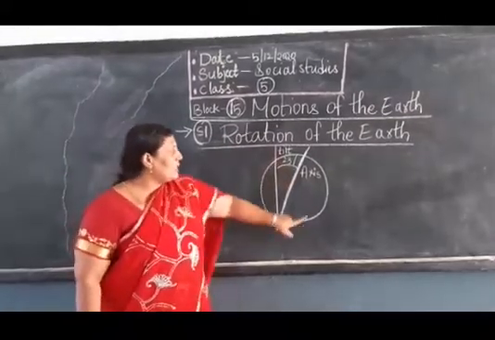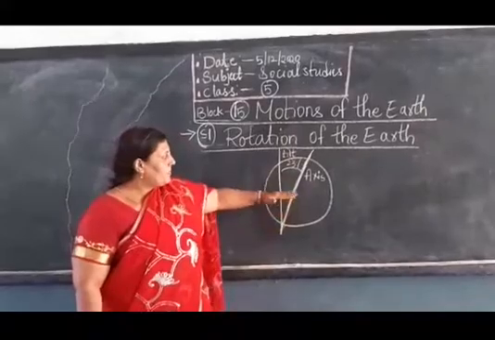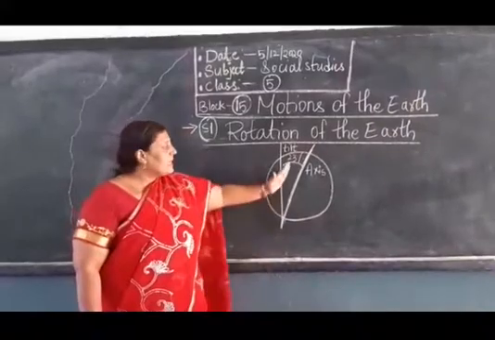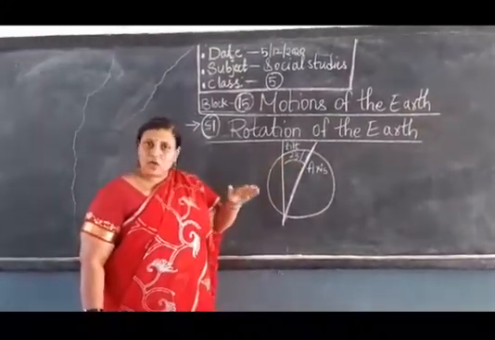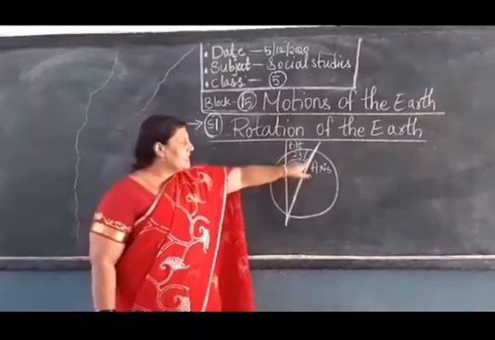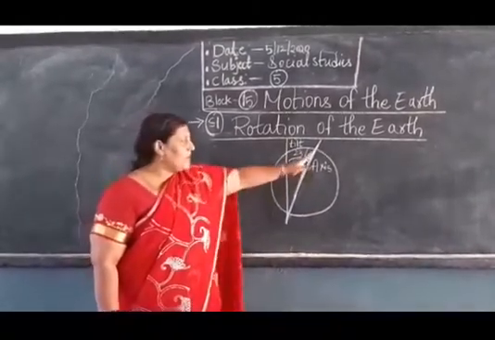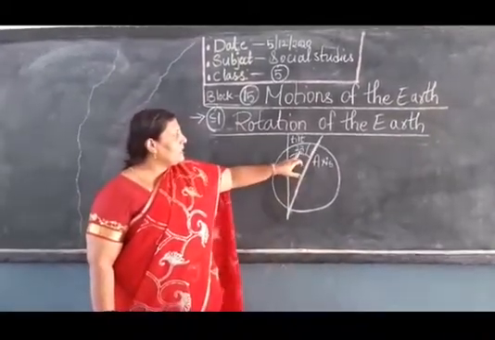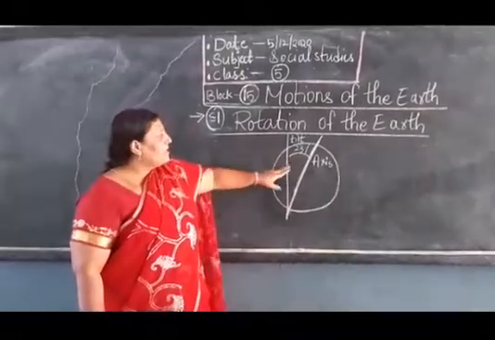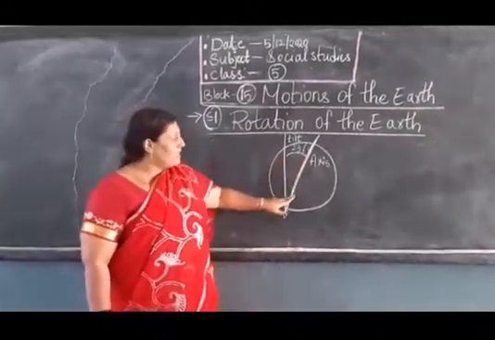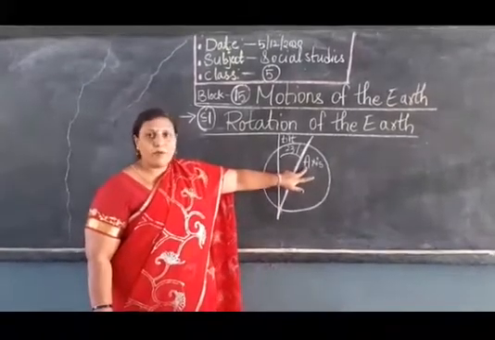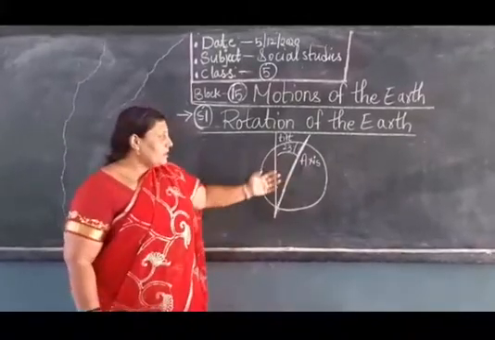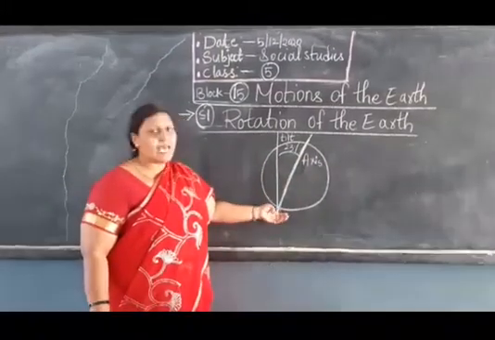Imagine this round is our earth, children. There is one line crossing from the middle of the earth. That line is a little bit tilted. Tilt means cross, children. That is called the axis. This is an imaginary line which passes through the earth and is tilted at 23 degrees. This tilt line is known as the axis. This is very important, children. What happens to our earth? The earth will rotate round on this axis, children.